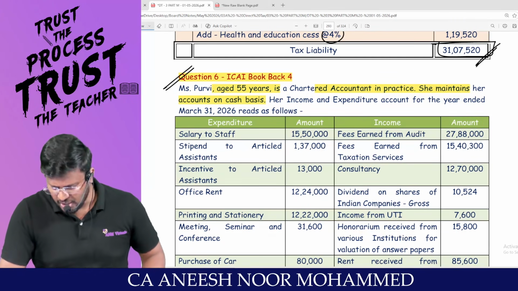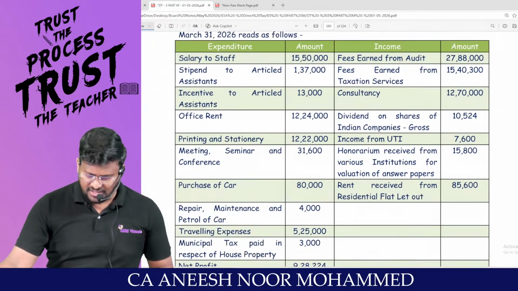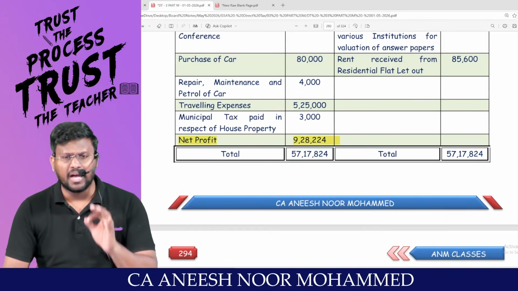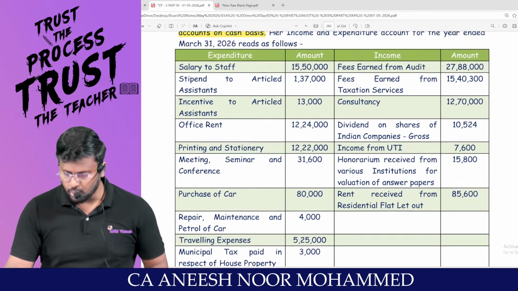Her income and expenditure account for the year ended 31st March 2026 read as follows. Income and expenditure account means net profit is there. This net profit will be having impurities. We have to remove the...